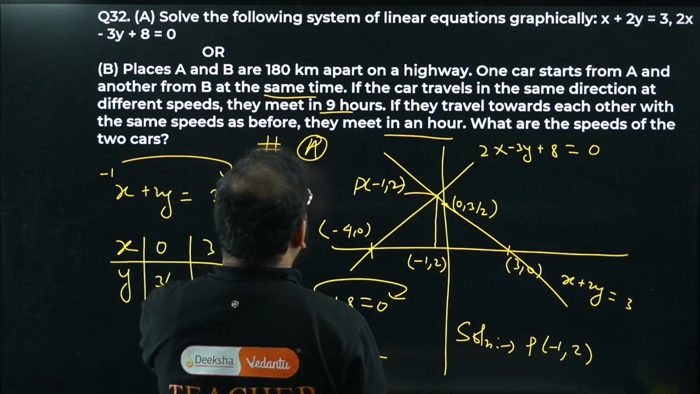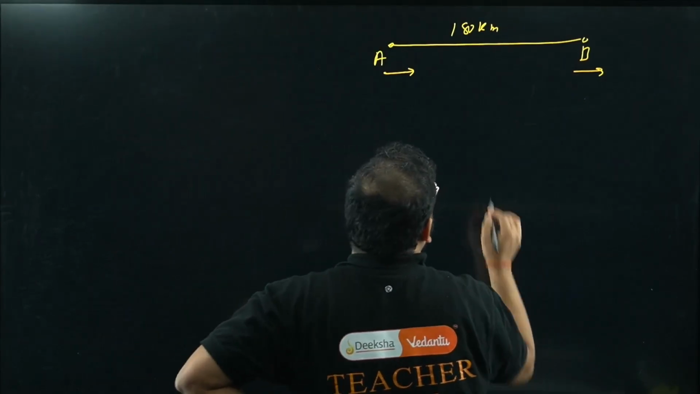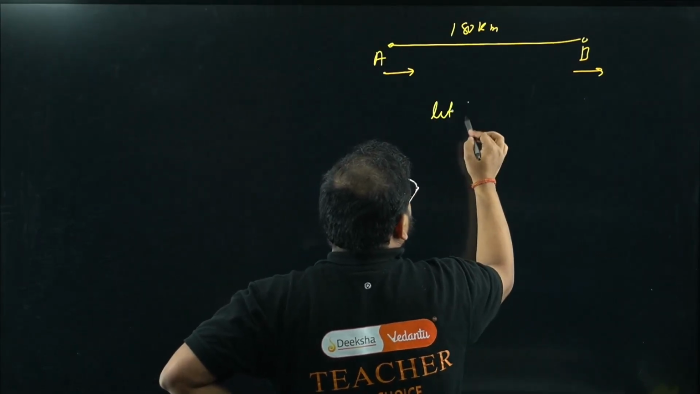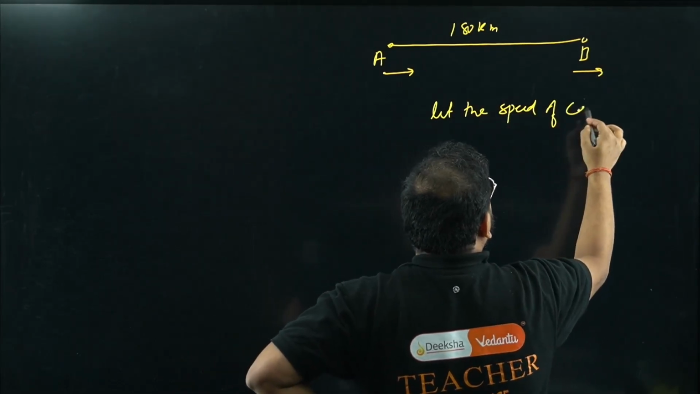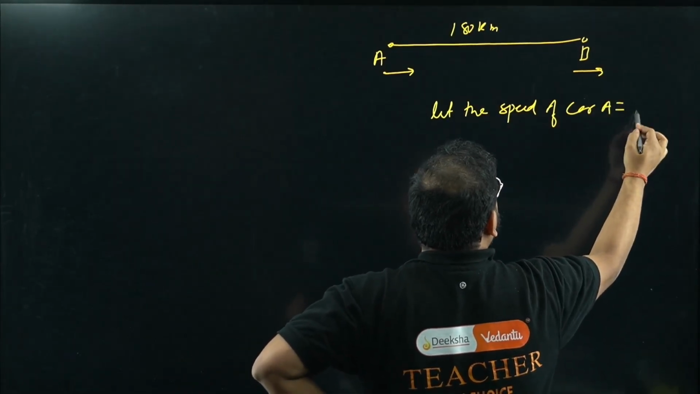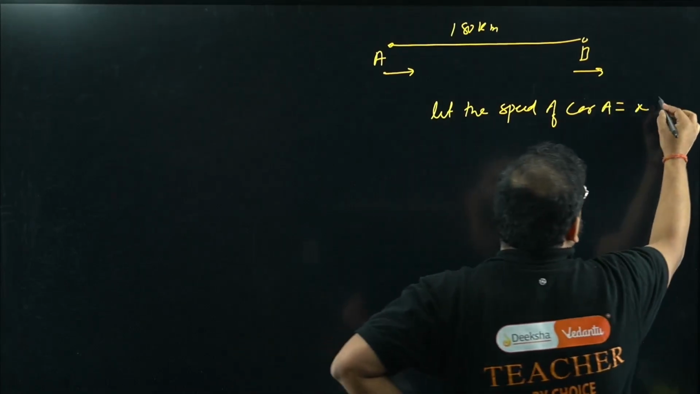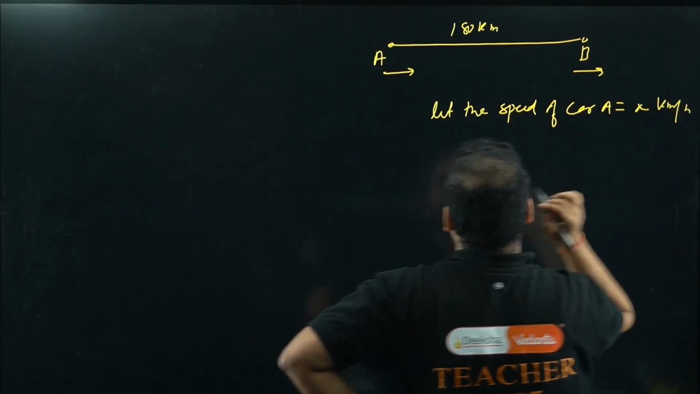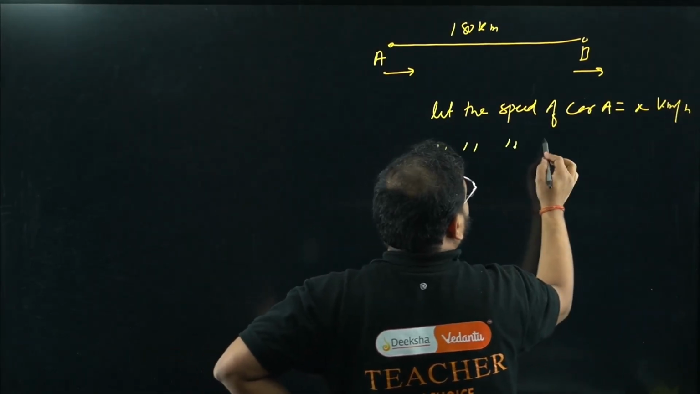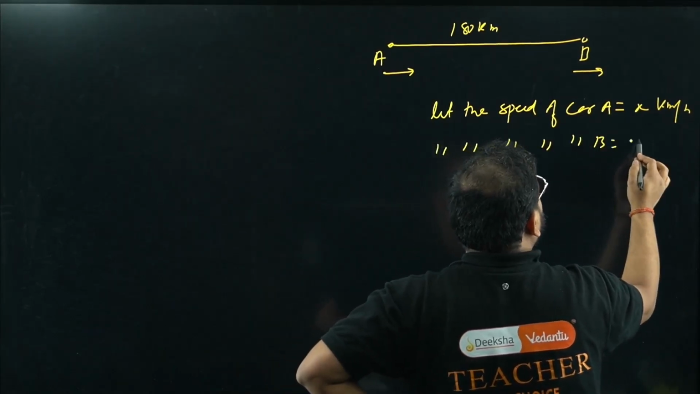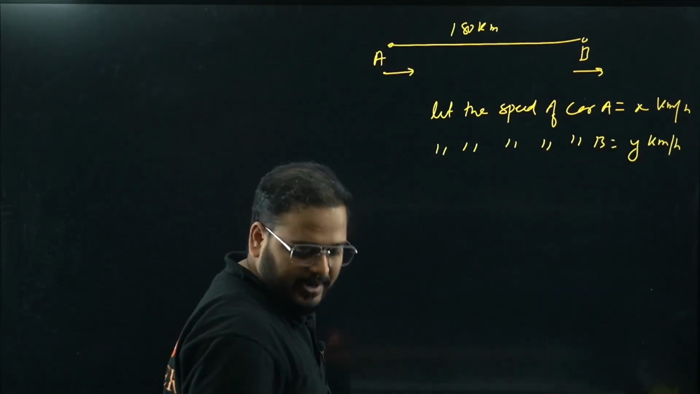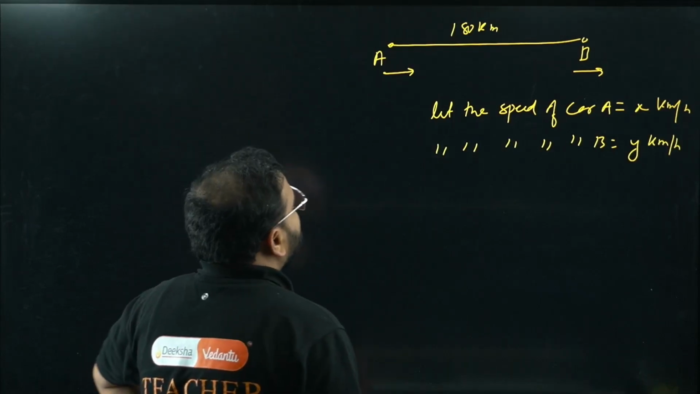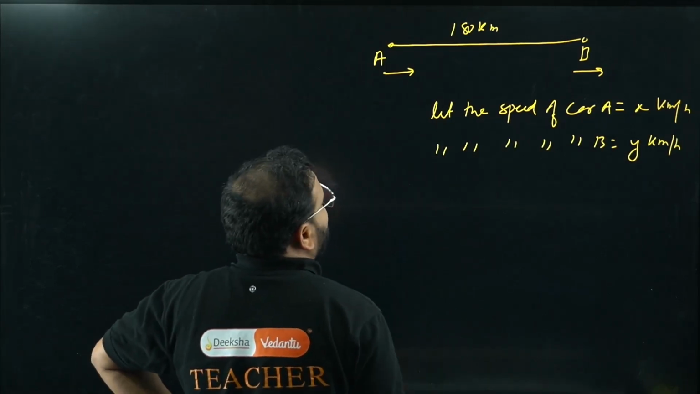Yeah, the points A and B are 180 kilometers apart. Okay, so let the speed of car A be x kilometers per hour, and the speed of car B be y kilometers per hour. That much is okay, right? So they are starting at the same point and they travel for 9 hours.